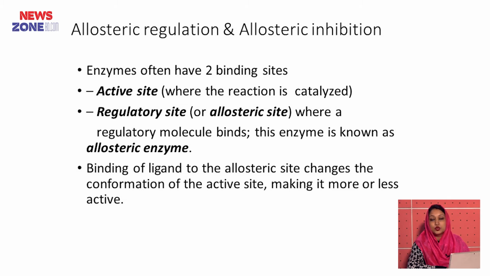Enzyme often has two binding sites: the active site where the reaction is catalyzed, and the regulation site, that is the allosteric site, where a regulatory molecule binds. This enzyme is known as allosteric enzyme. Binding of a ligand to the allosteric site changes the conformation of the active site, making it more or less active.